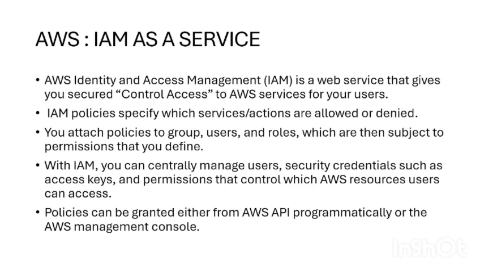IAM as a service. IAM is a global and free service in AWS, meaning it is not limited to any specific region. It provides centralized control of all users and permissions, secure access to AWS services, and integration with many AWS services. Some important features include shared access, granular permissions, secure access, identity federation, etc.